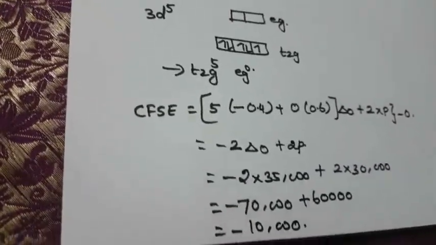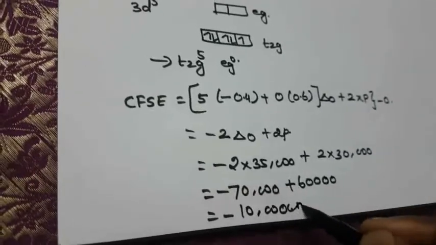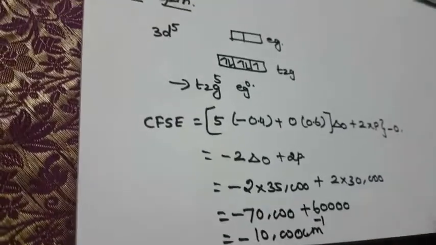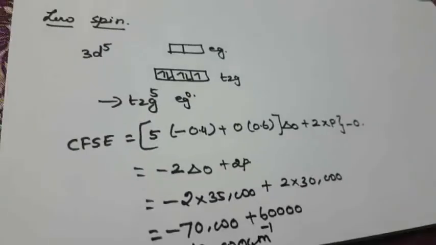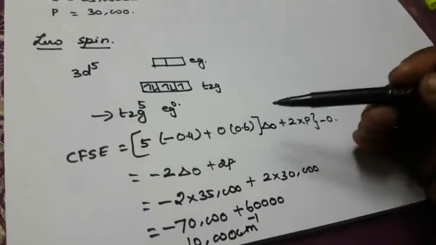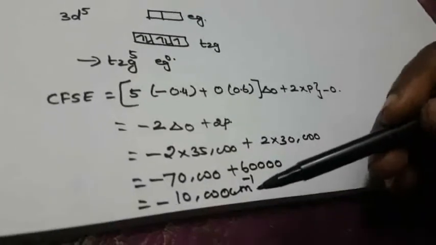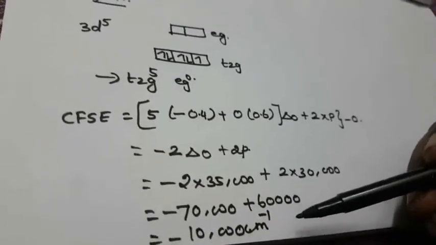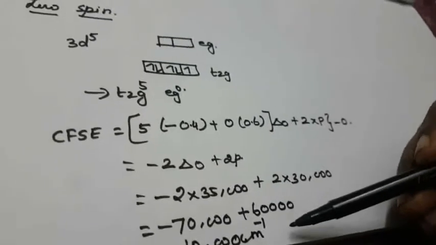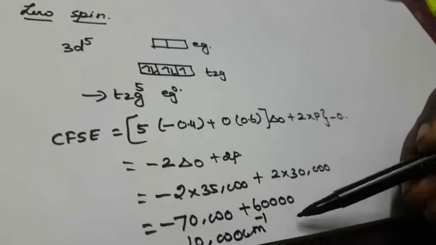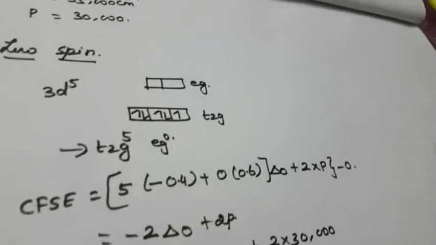So minus 10,000 cm-1. Which one is more favored? I already told you, the lower CFSE value is more favored. Which one is the lower value? The negative value is very much lower. So low spin will be the favored one.